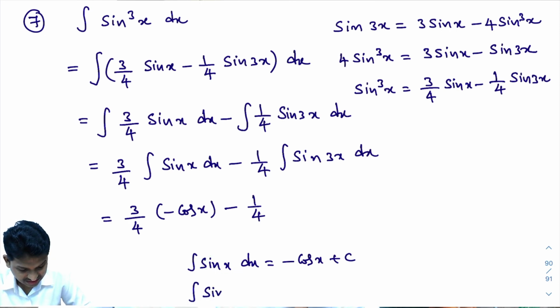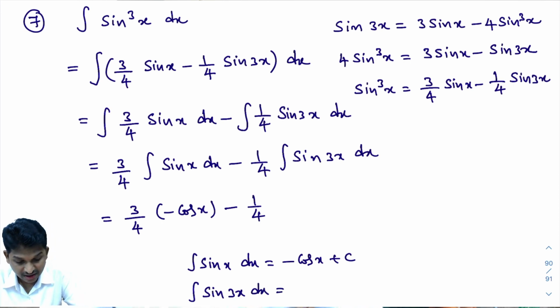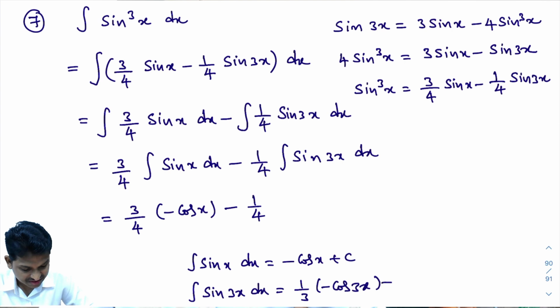The integral of sin 3x dx. Now, in place of x, if here ax plus b is there, na? So its answer starts with 1 by the x coefficient. That is what we learn in model number 2. So what you will get here? Here 1 by 3, into the integral of sin x dx, which is minus cos x plus c, na. So for sin 3x we'll write here minus cos 3x plus c. This is what we learned in model number 2.